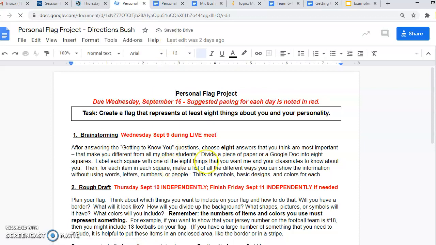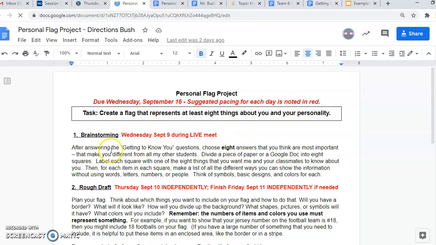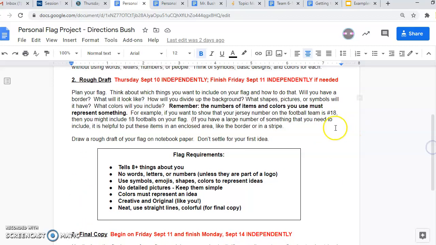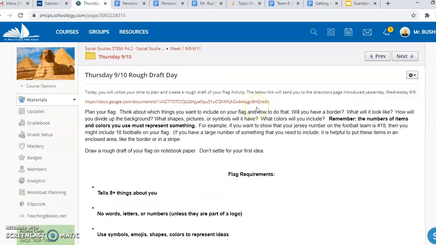In yesterday's Google Meets and screencast, we talked about the brainstorming portion of the project. We talked about the fact that students needed to complete the Getting to Know You activity and submit it for their first grade, and that they needed to select 8 things from that Getting to Know You activity. This direction sheet also went into some details about the rough draft, which we are asking you to do again today, which is Thursday, September 10th. So I'll toggle back to this screen because it's the same information.